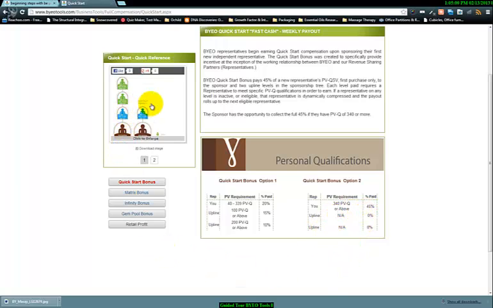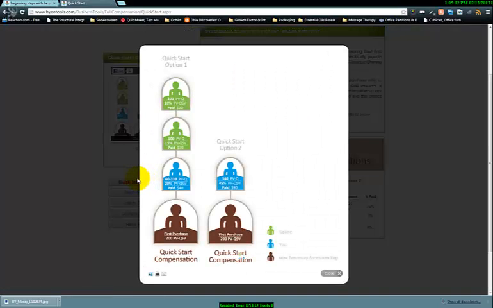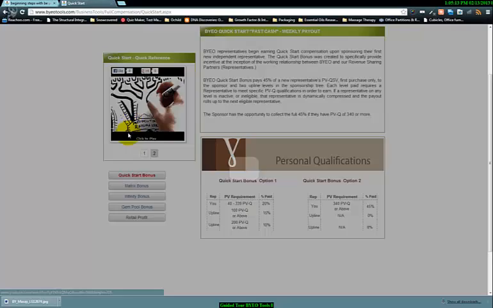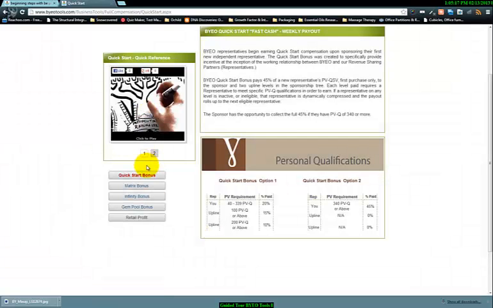So you can also come into here and click on these references, and they'll blow them up big so you can see what it looks like. You can see what option 1 is, 200 PV first purchase, and what the payouts are. There's 2 in here, so you can click on it. Some of these are videos that you can click on and play, and it will play it for you.